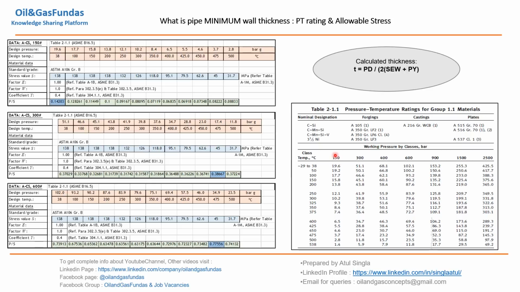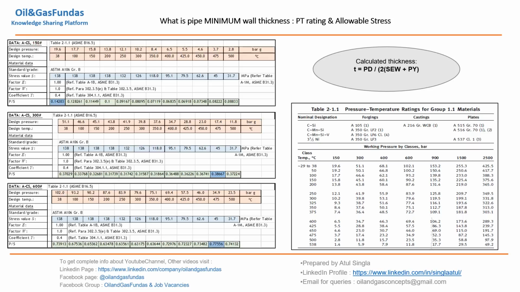For 150 class we have taken these working pressures, design pressure. So this is the maximum capability of a particular material at particular temperature. If you see 19.6, this is what we have taken here. This is the value of P of the particular material. We are not getting it from anywhere else; we get this value from the PT rating table for a particular material. So we have listed all the working pressures against each and every temperature for a particular rating.